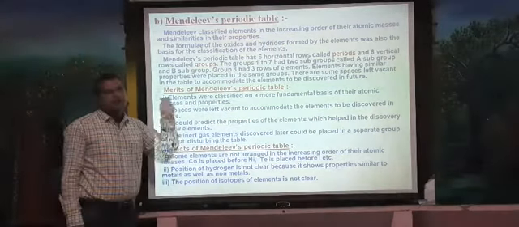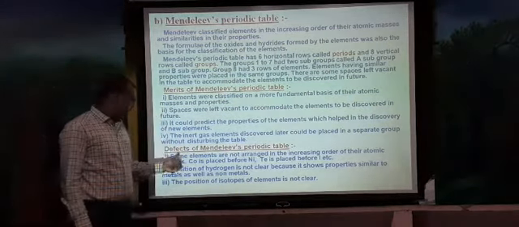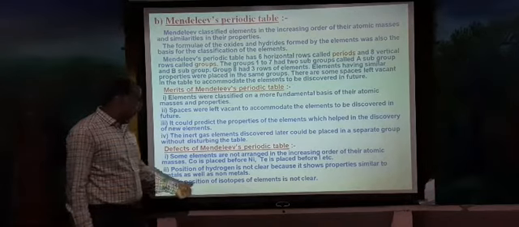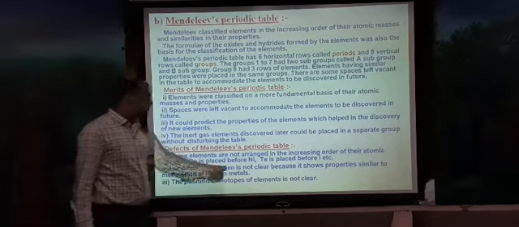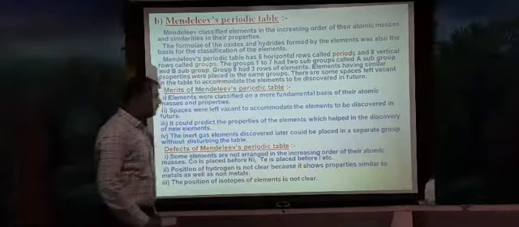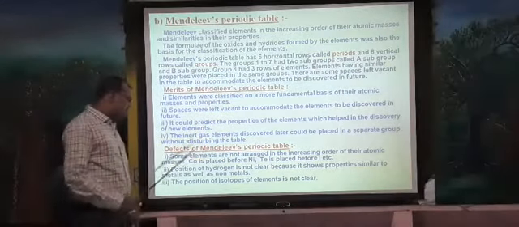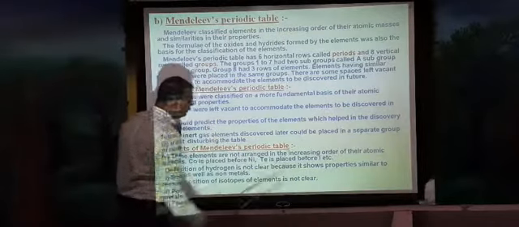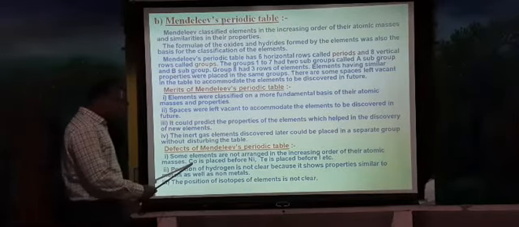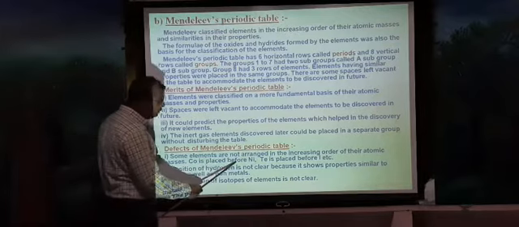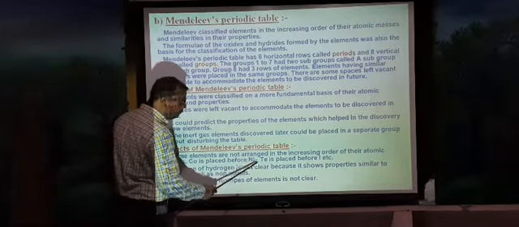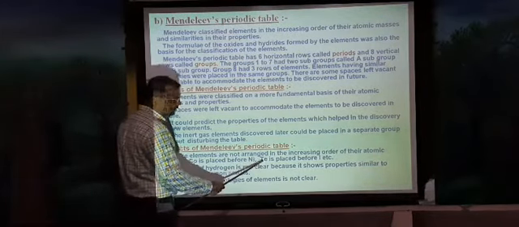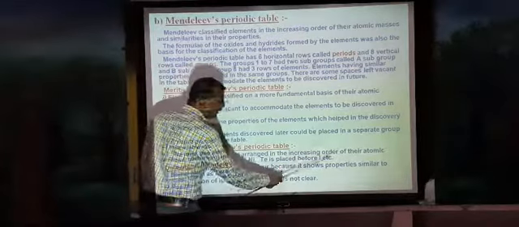an exact place for hydrogen. The position of hydrogen is not clear because it shows properties similar to the metals as well as non-metals. Some elements are not arranged in the increasing order of their atomic masses. For example, cobalt is placed before nickel, and tellurium is placed before iodine, etc.